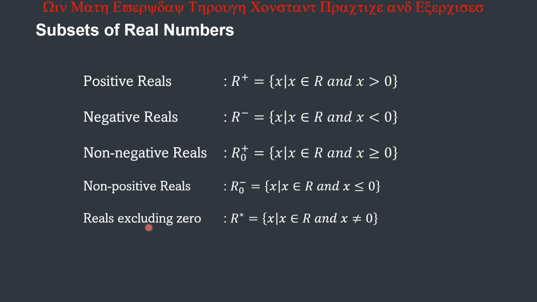Reals excluding 0: we have here the asterisk, that is the set of all x such that x is real and x is not equal to 0. So if x is not equal to 0, then x is greater than 0 or x is less than 0. So that is the set of reals excluding 0. Only 0 is not included in the set of real numbers, and we call that one reals excluding 0.